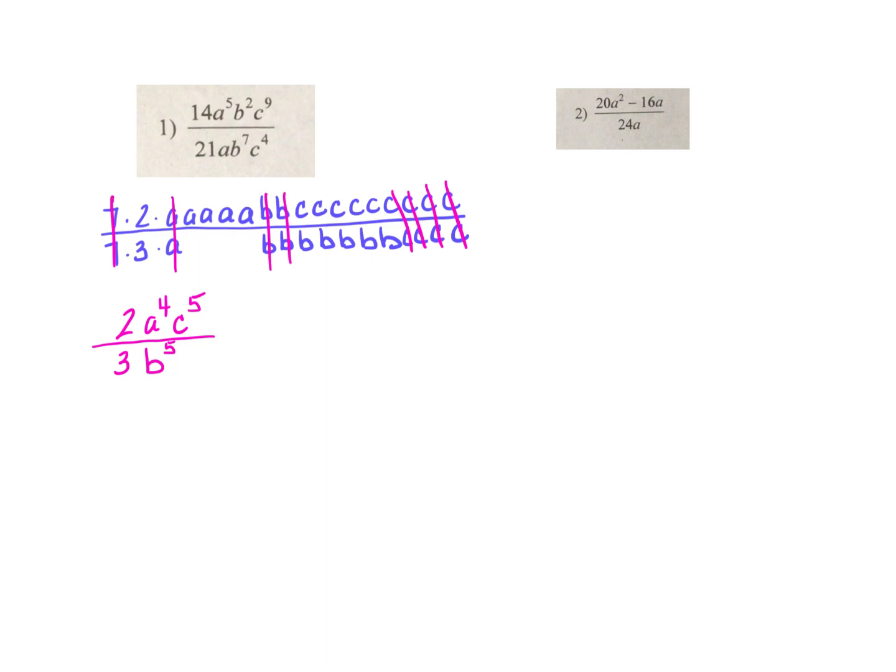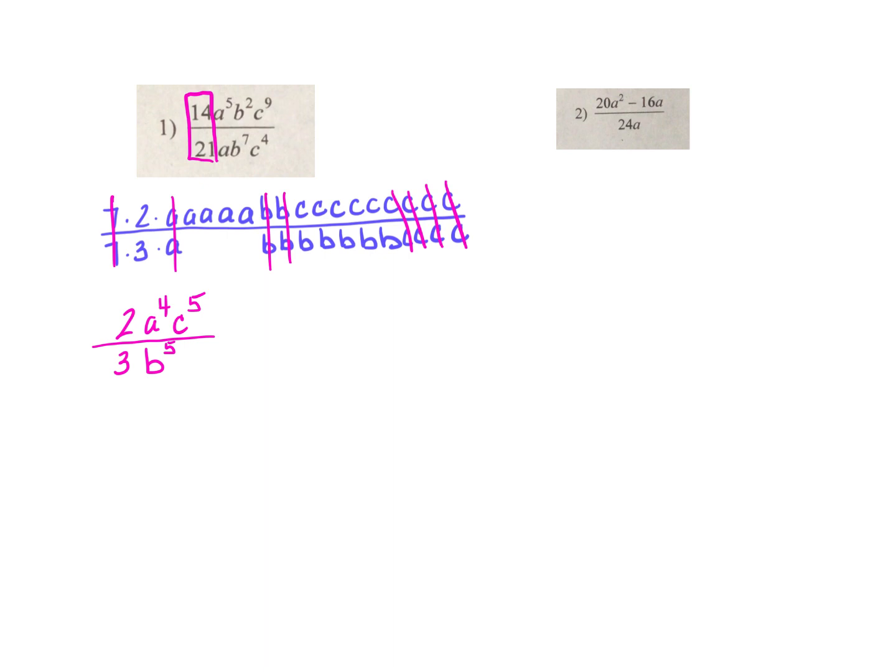Now how could I get that without writing everything out? Well, I could start with the numbers. You always start with those, the coefficients. 14 over 21. What number goes into both 14 and 21? Well, 7 does. And 7 goes into 14 2 times, so that's where the 2 came from on the top. And 7 goes into 21 3 times, so that's why there's a 3 on the bottom. So we're just reducing that fraction.